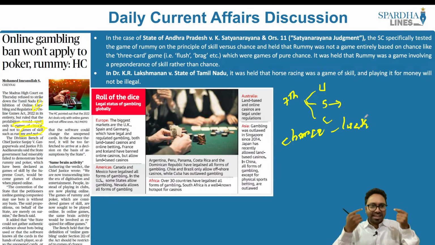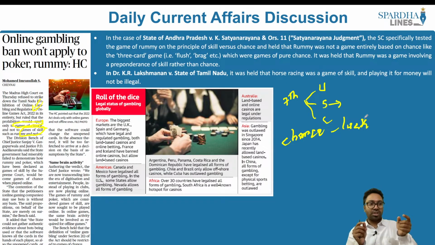Is there any skill that is involved? Is there any thought process that is involved? Is there any intellectual capacity that is involved? Is there any intelligence power that is involved? No, it is purely by luck that a person will get the card, or the other person may get the card. So in all those cases where it comes with luck, that is called the game of chance.